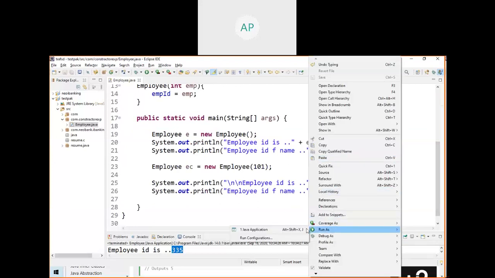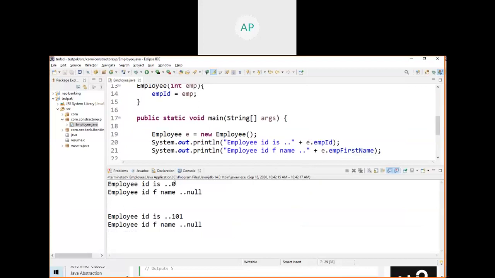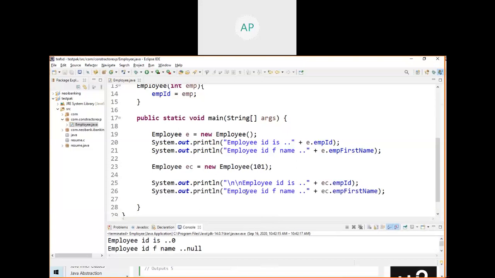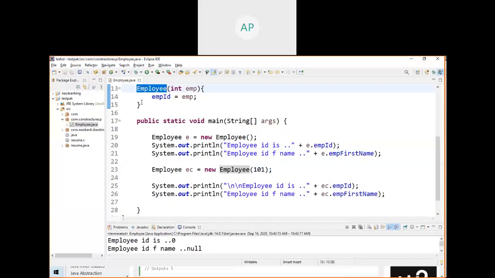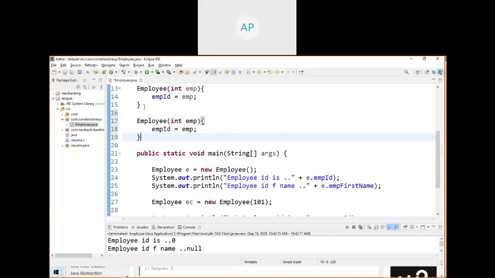Okay, now let me run this one and see what value we are getting. See here, 0, null. For the same class, we created an object, and if we initialize the value and print it, that's the difference. By using a constructor, you can initialize the value. So if you want to initialize both values, you can write any number of constructors.